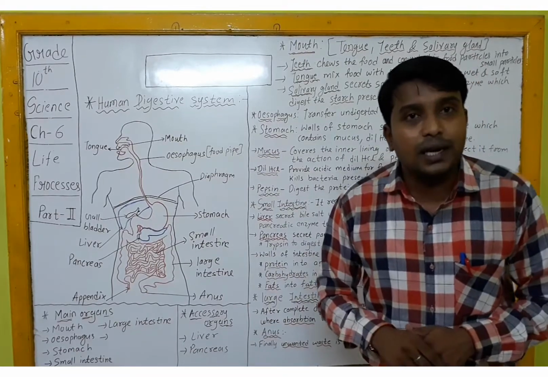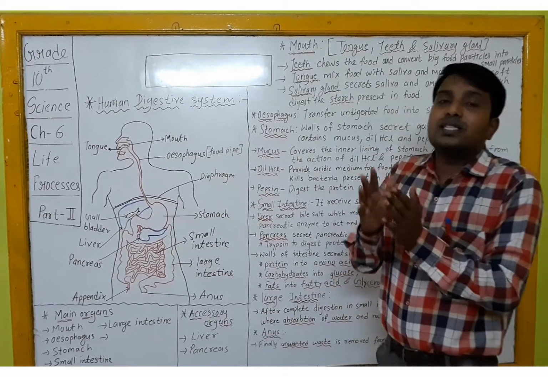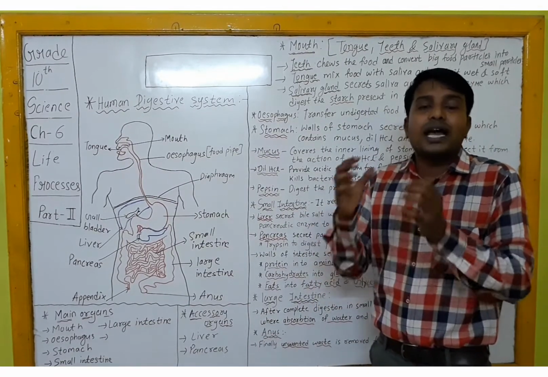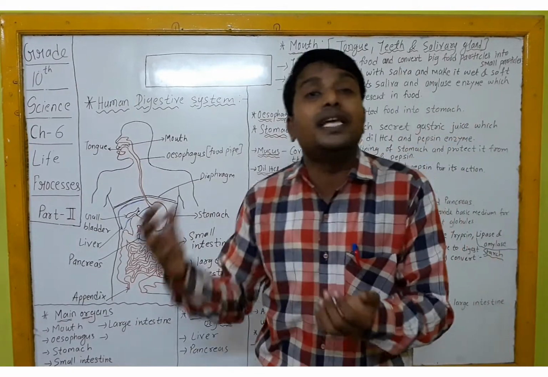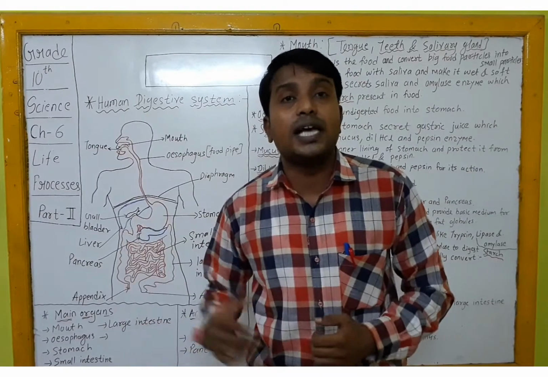Okay, is it clear? Now what happens, as soon as the liver secretes the bile salt, that bile salt mixes with your food and converts that acidic food into a basic food. Why does that function have to be done?